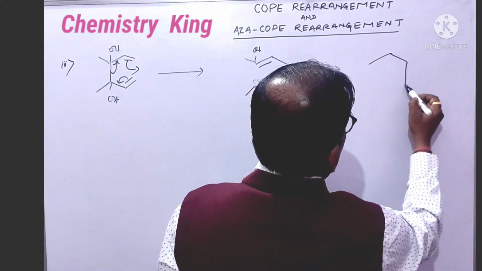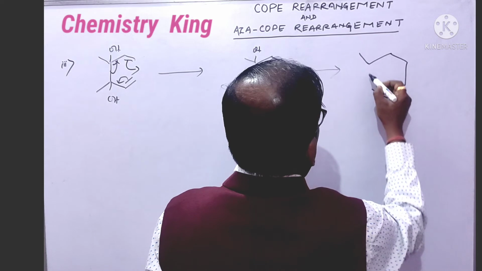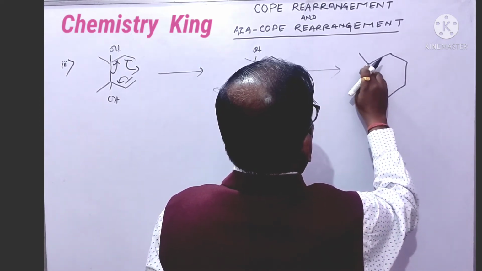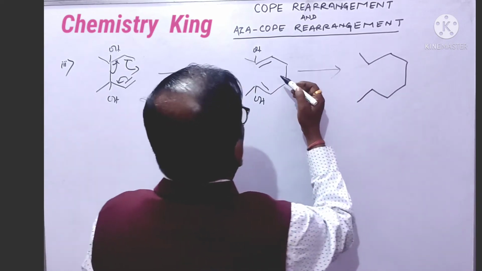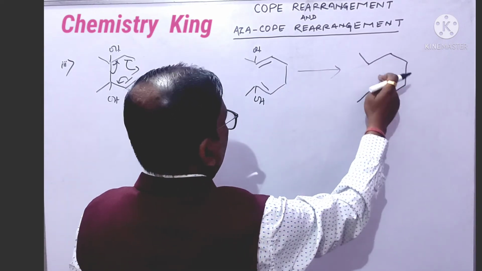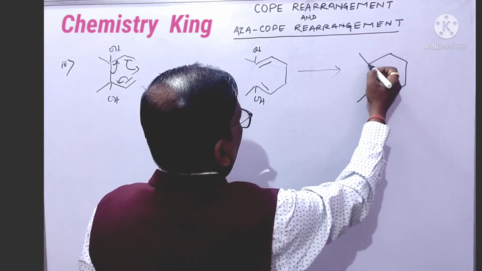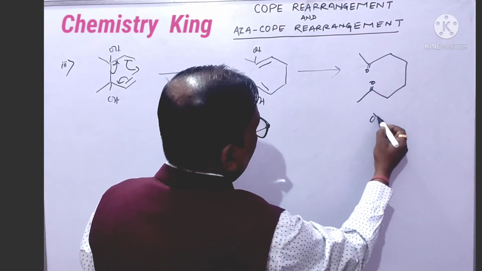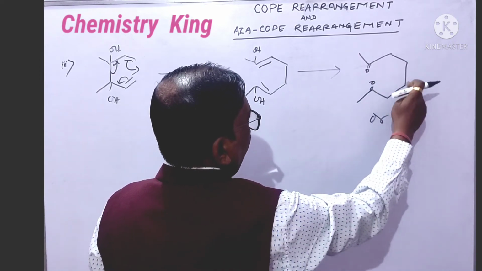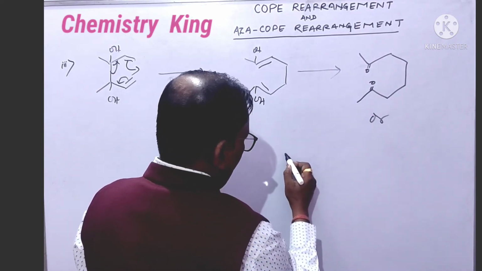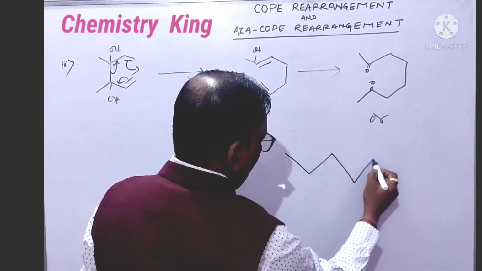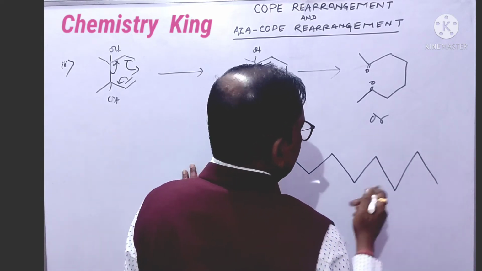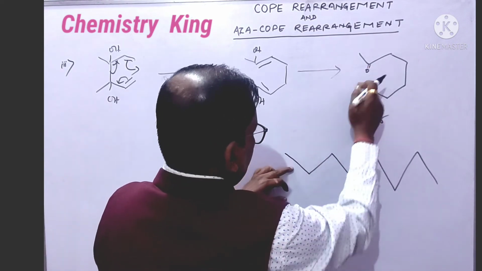This, okay, alkyl, and there is no double bond here, there will be no double bond here, and the keto group will be here. Or you can write it as 1, 2, 3, 4, 5, 6, 7, 8. Eight carbons.